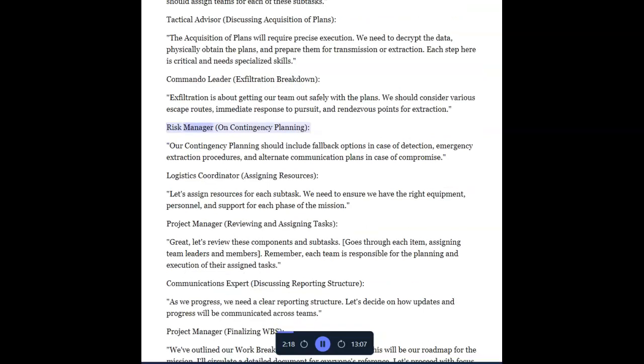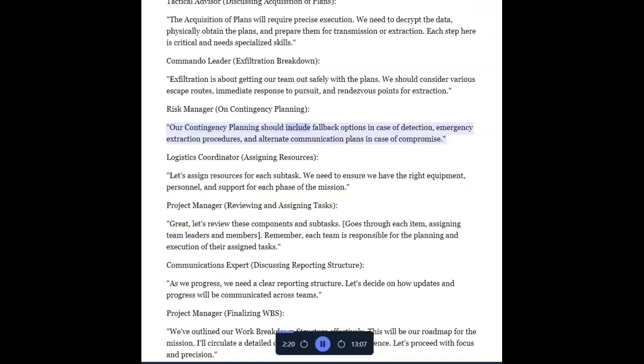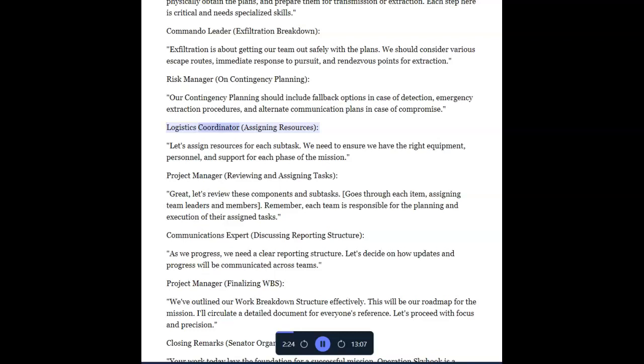Risk manager on contingency planning. Our contingency planning should include fallback options in case of detection, emergency extraction procedures, and alternate communication plans in case of compromise.